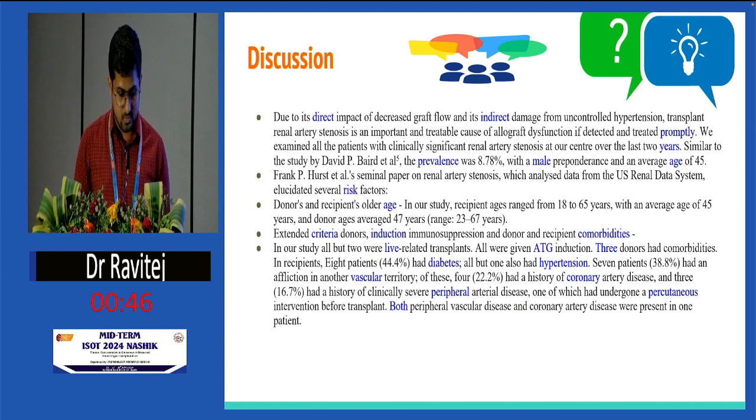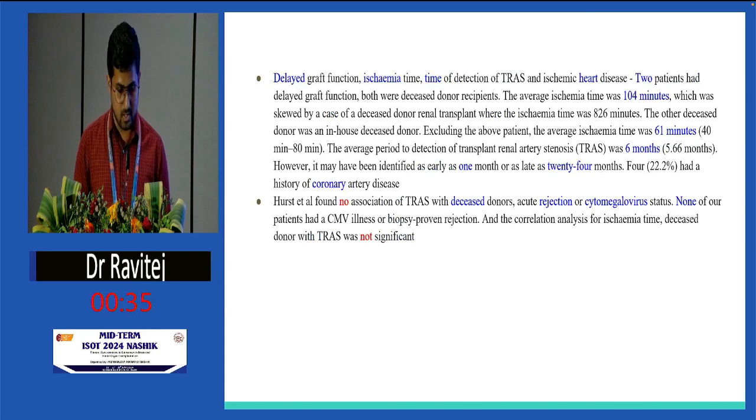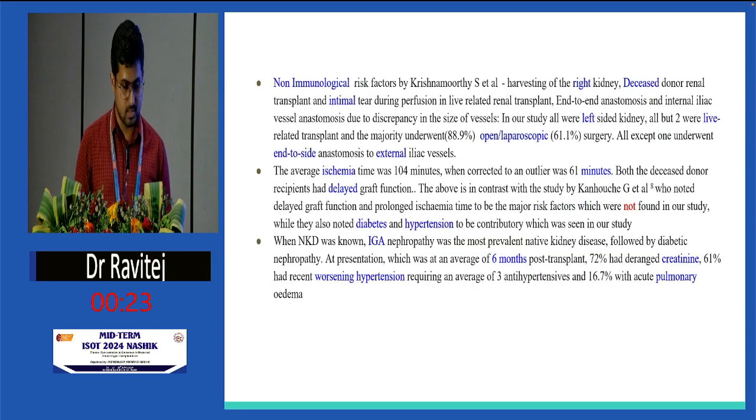We had significant comorbidities, with 44% having diabetes and 38% vascular affliction, 4 with coronary artery disease and 3 having severe peripheral vascular disease. Delayed graft function was found in 2 cadaver patients. Ischemia time was 61 minutes. Time of TRAS detection was around 6 months. We found no association of TRAS with cytomegalovirus and rejection, which were not found in our study.